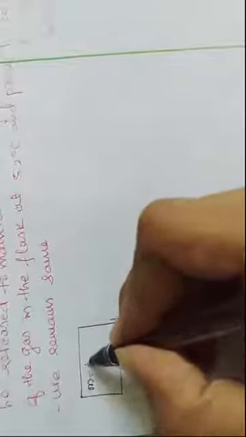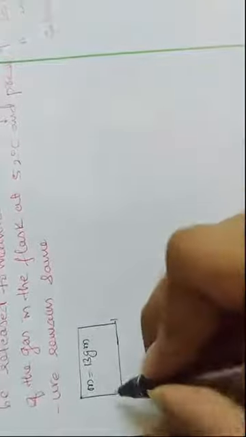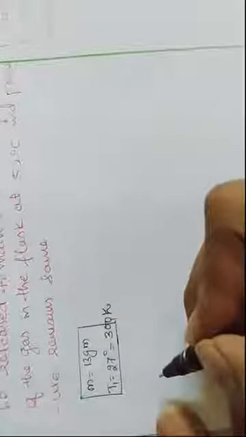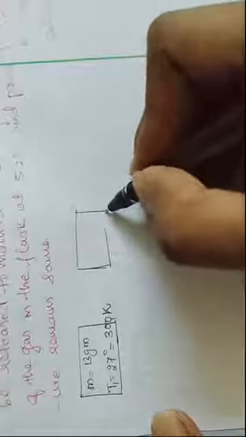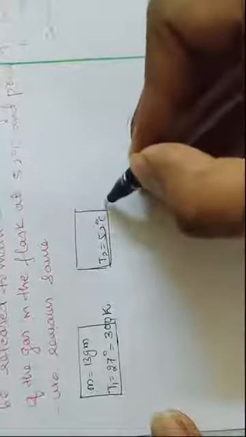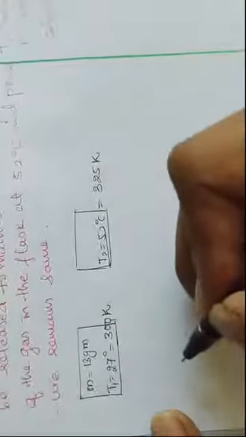So now I will write the data. Let us consider this as a system. The mass they have given is 13 gram and its initial temperature is 27 degrees Celsius. I will make it into Kelvin, that is 300 Kelvin. Now if this system's temperature is raised up to 52 degrees Celsius, that is 325 Kelvin.